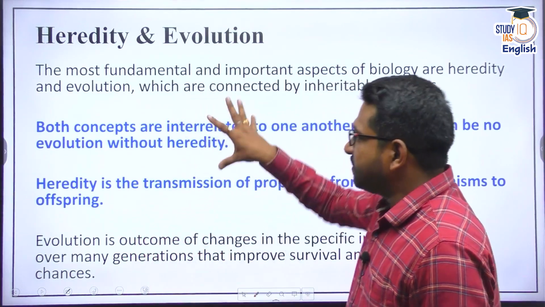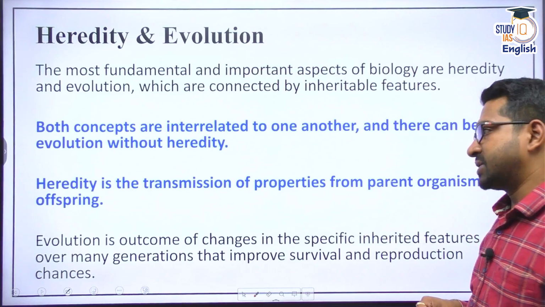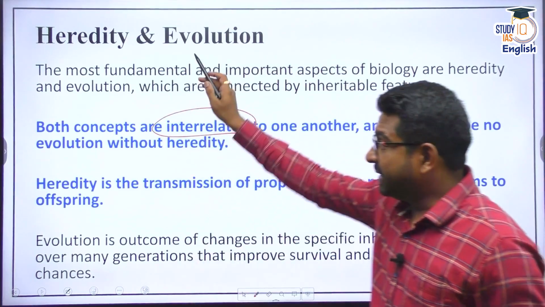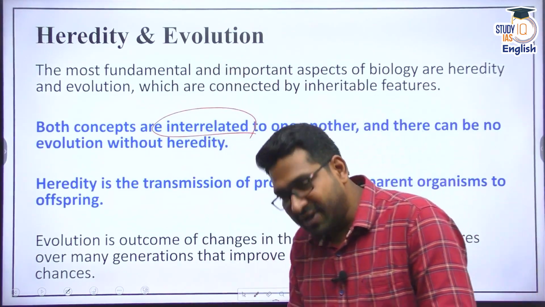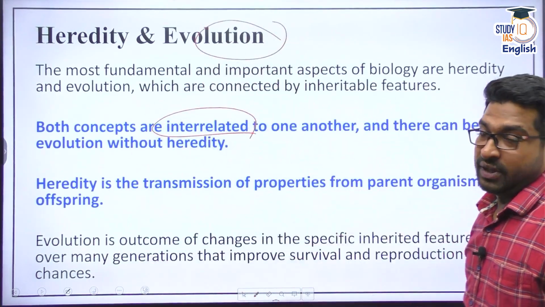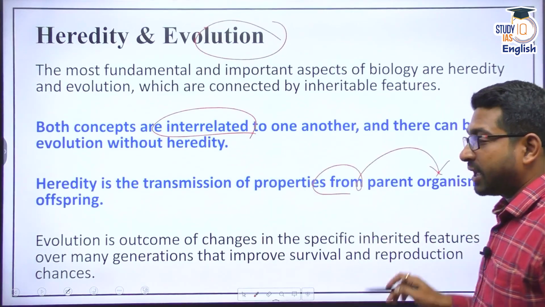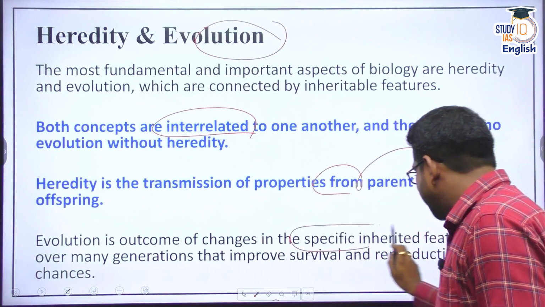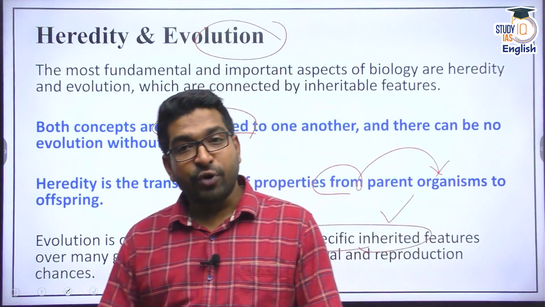See, many people get confused between these terms, heredity and evolution. These are some of the fundamental topics. Both concepts are interrelated, of course. Heredity comes first. Because of this heredity, because of genetic information being passed from one generation to another, we see the concept of evolution. So heredity is basically transmission of properties from parent to the offspring, whereas evolution is the outcome of changes that happen to specifically inherited genetic information.